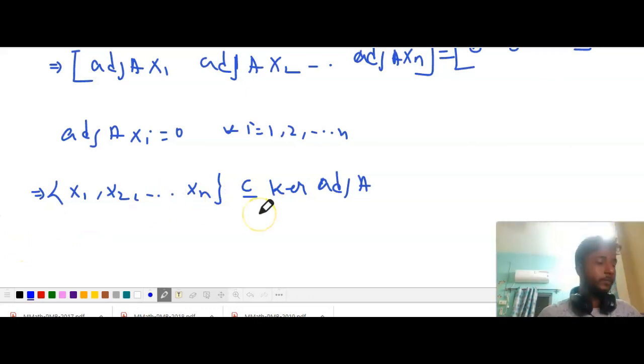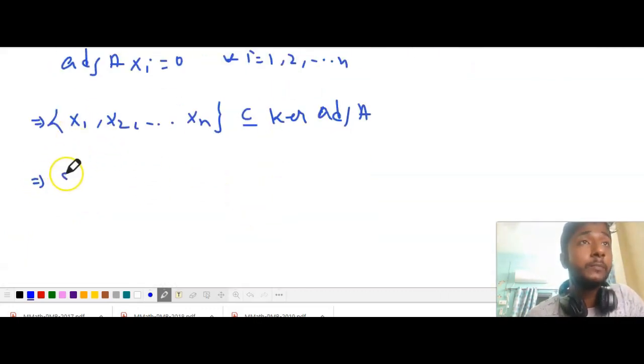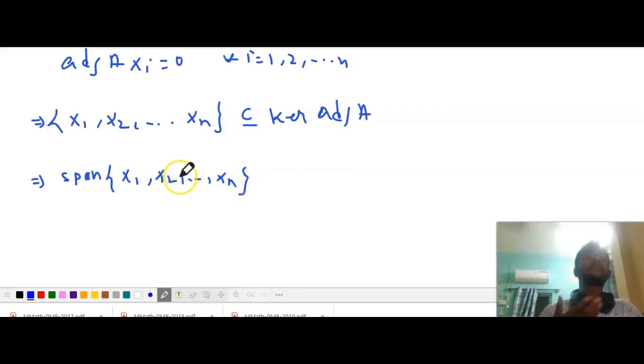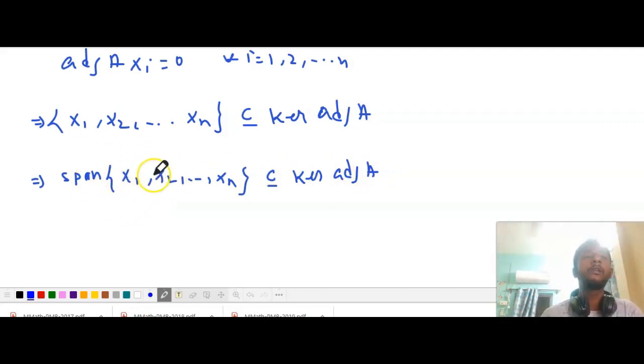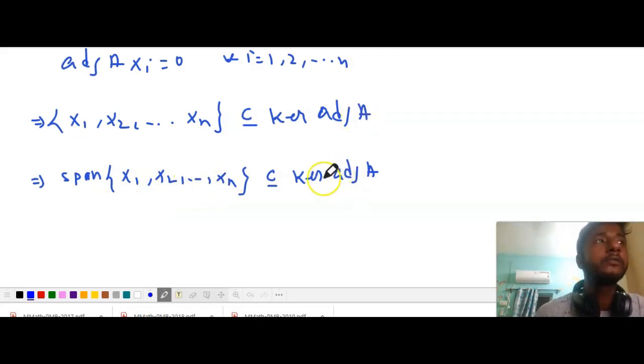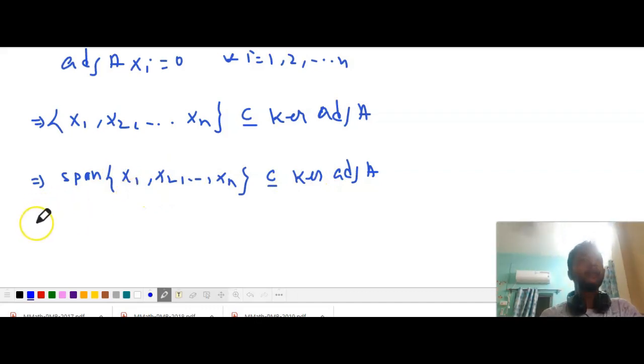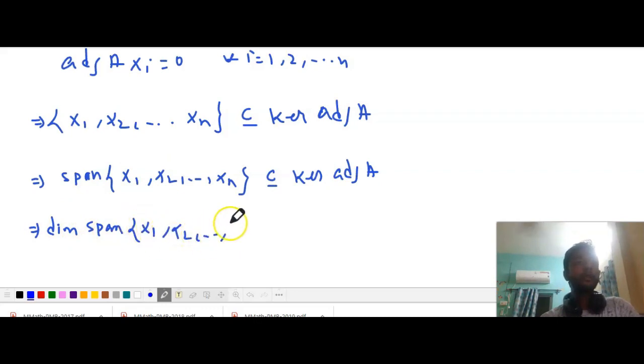Now as this belongs to kernel of adjoint A, we can conclude that span of x1, x2, up to xn is the smallest subspace containing x1, x2, xn, and this is a subset of kernel of adjoint A. Now it will imply the dimension of span of x1, x2, up to xn is equal to n minus 1, as there are n minus 1 linearly independent vectors.